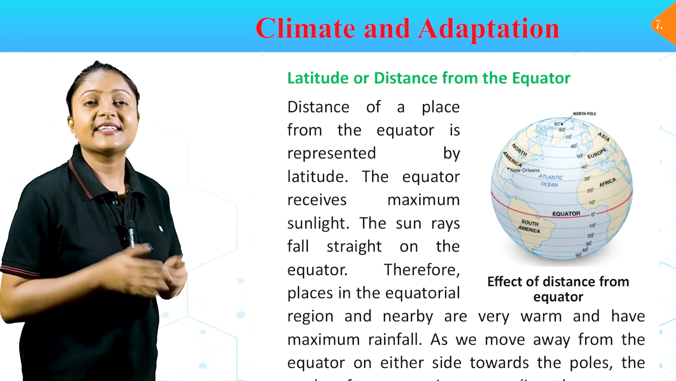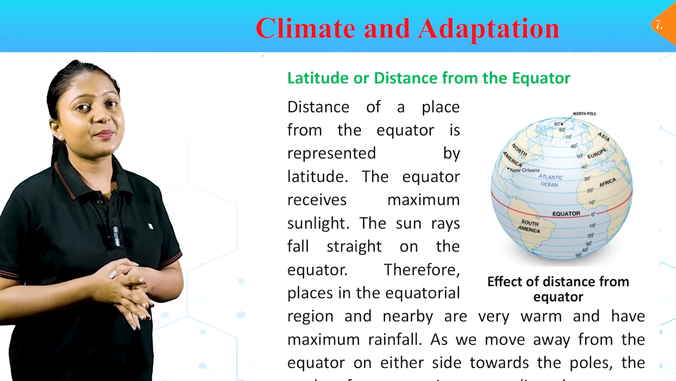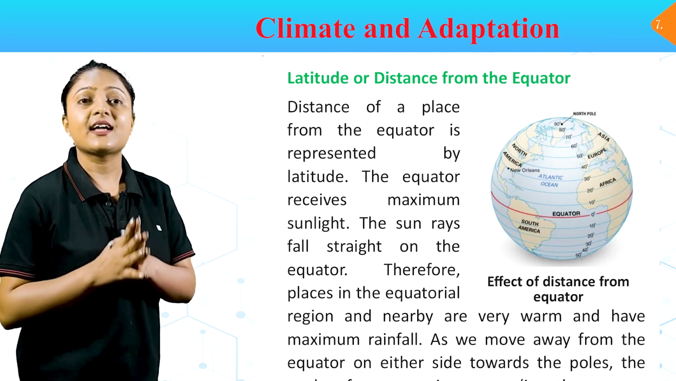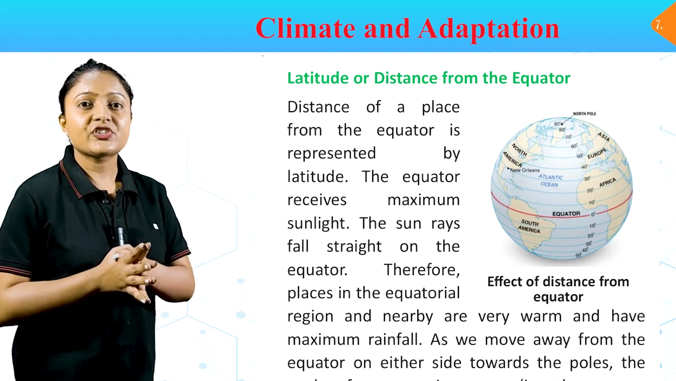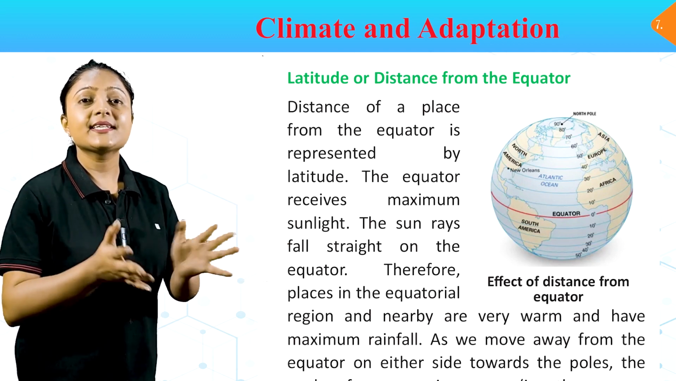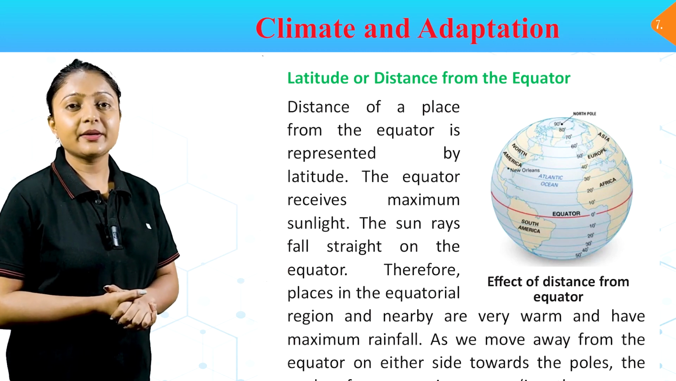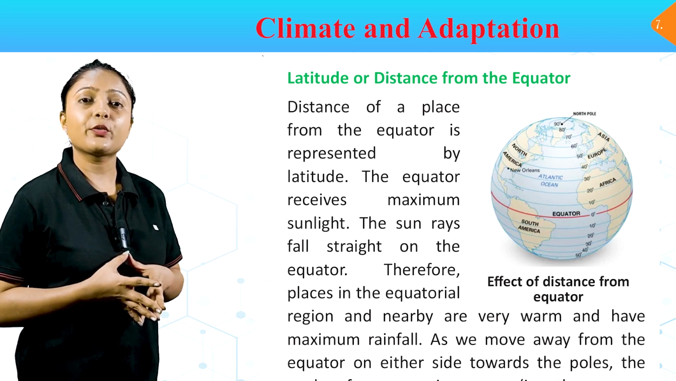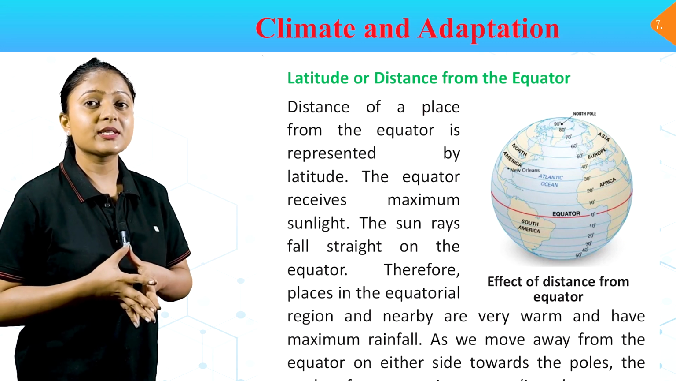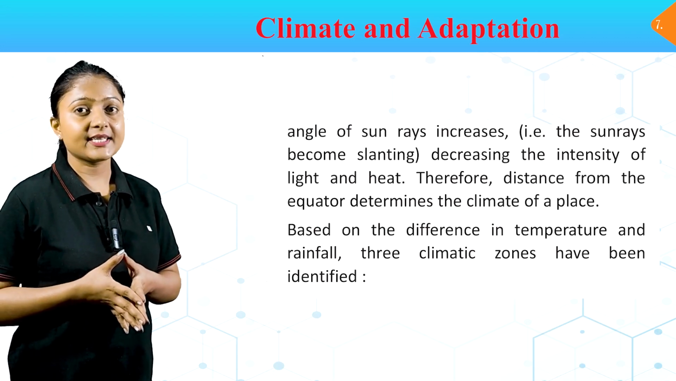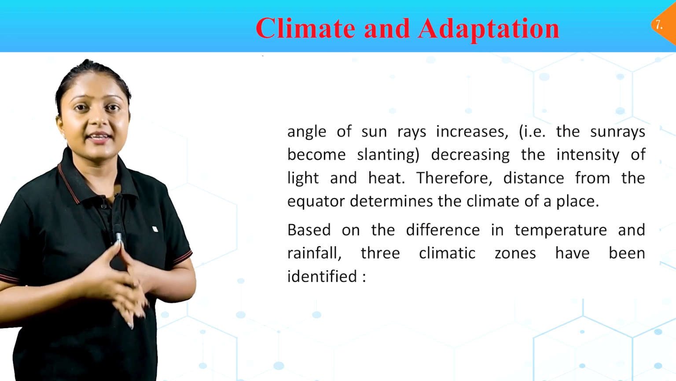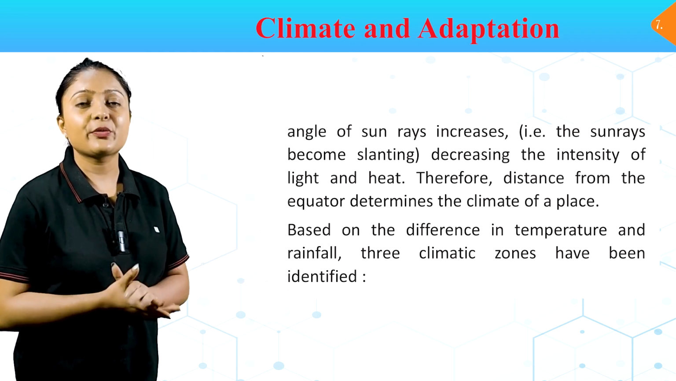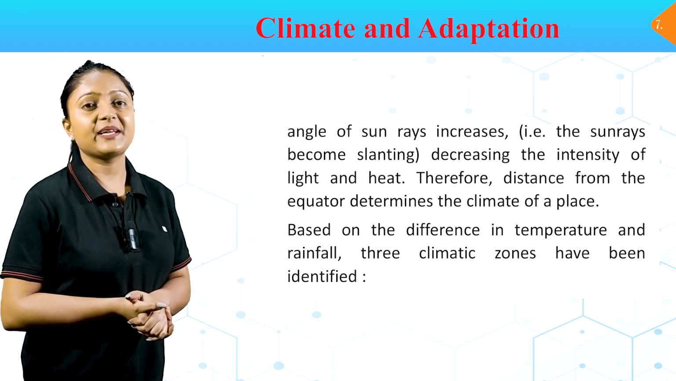Latitude, or distance from the equator. Distance of a place from the equator is represented by the latitude. The equator receives maximum sunlight; the sun rays fall straight on the equator. Therefore, places in the equatorial region and nearby are very warm and have maximum rainfall. As we move away from the equator on either side towards the poles, the angle of sun rays increases, that is, the sun rays become slanting, decreasing the intensity of light and heat. Therefore, distance from the equator determines the climate of a place.